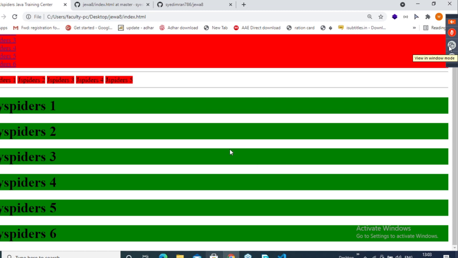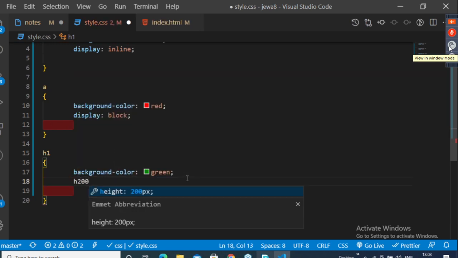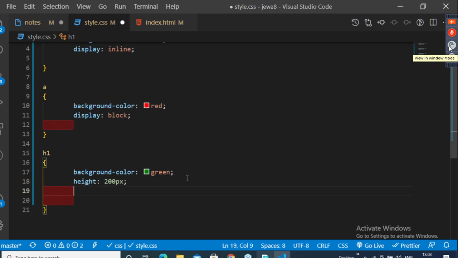Block level element. Yes. So if you want to bring this content to the same line, which property do we use, guys? Display inline. Before passing display inline, let me pass height and width. Height 200 px, then width 200 px. I am passing. So save this.